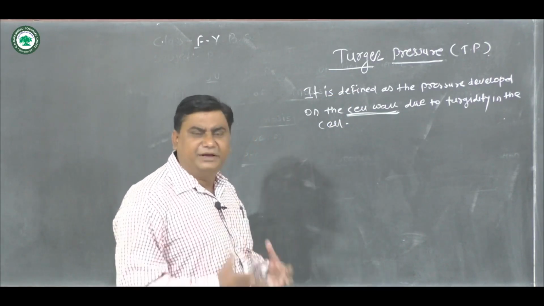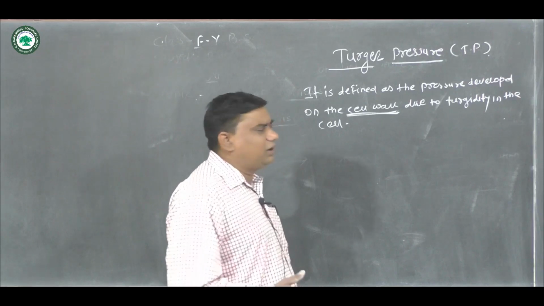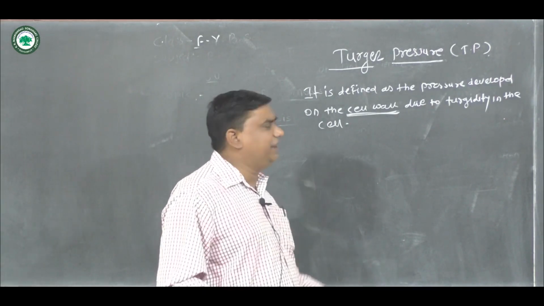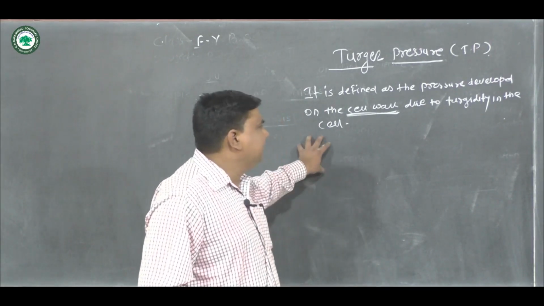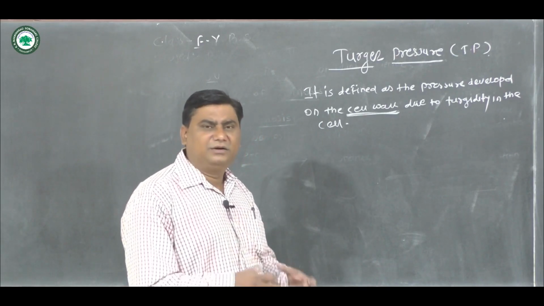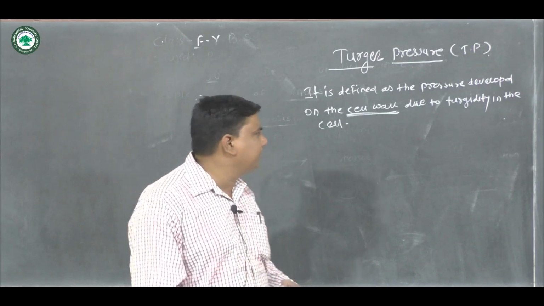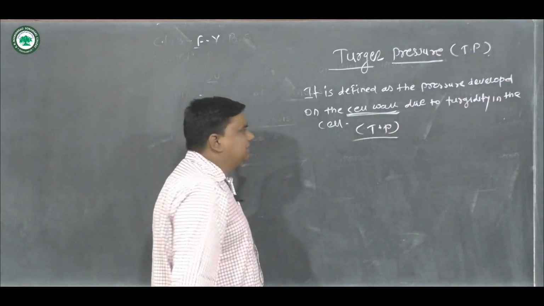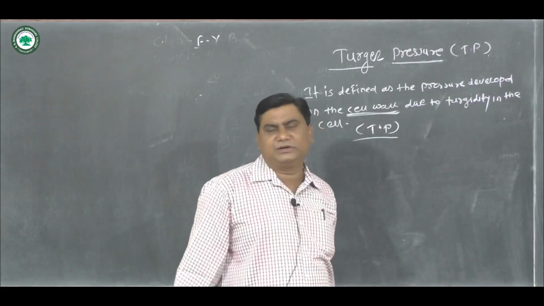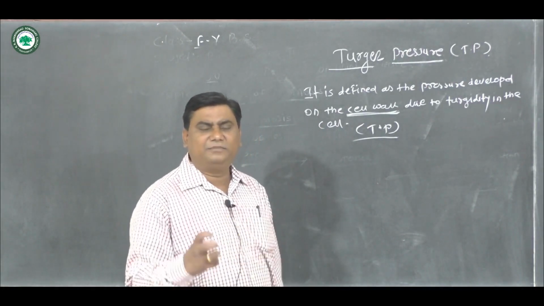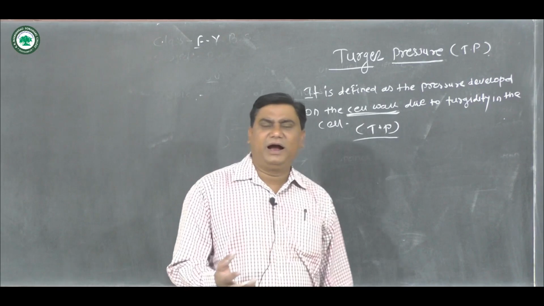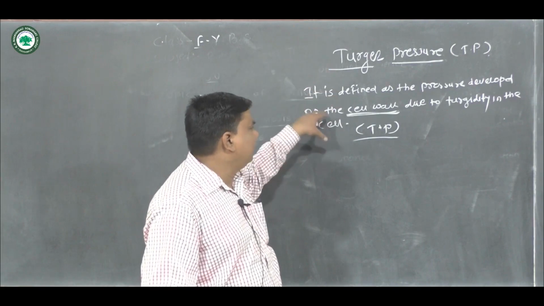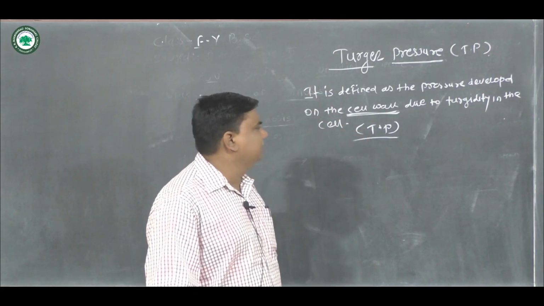When the cell is kept in hypotonic solution, water from outside, as I already told you, enters into the cell, and due to which the cell becomes turgid and develops a pressure called turgor pressure.